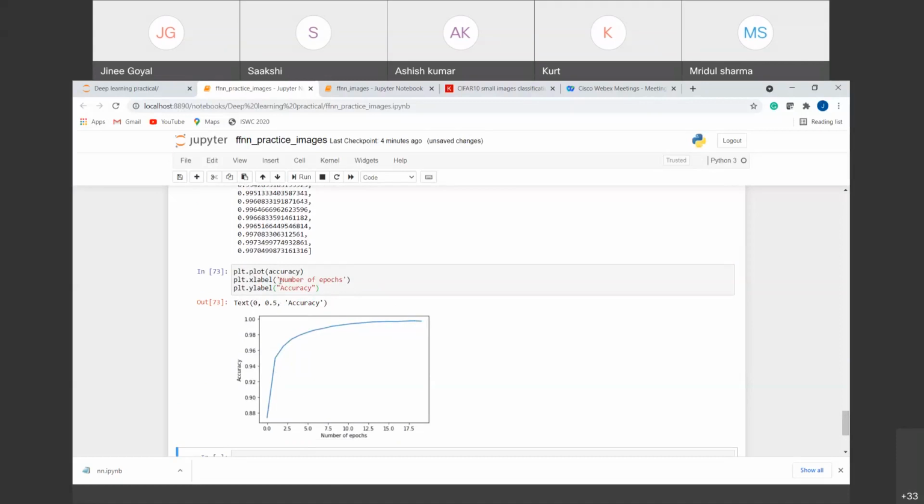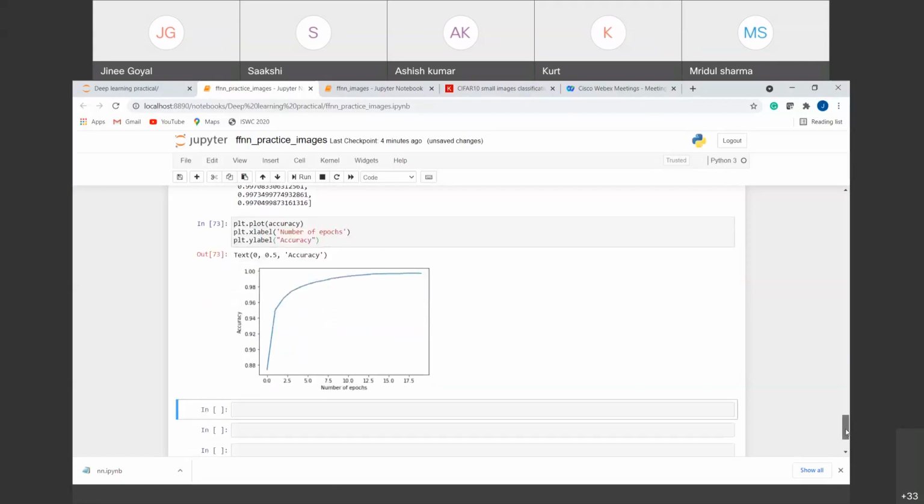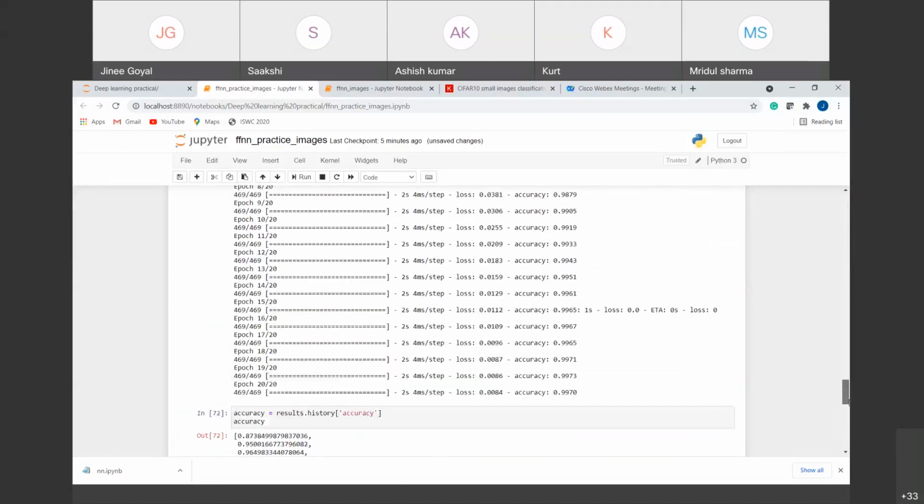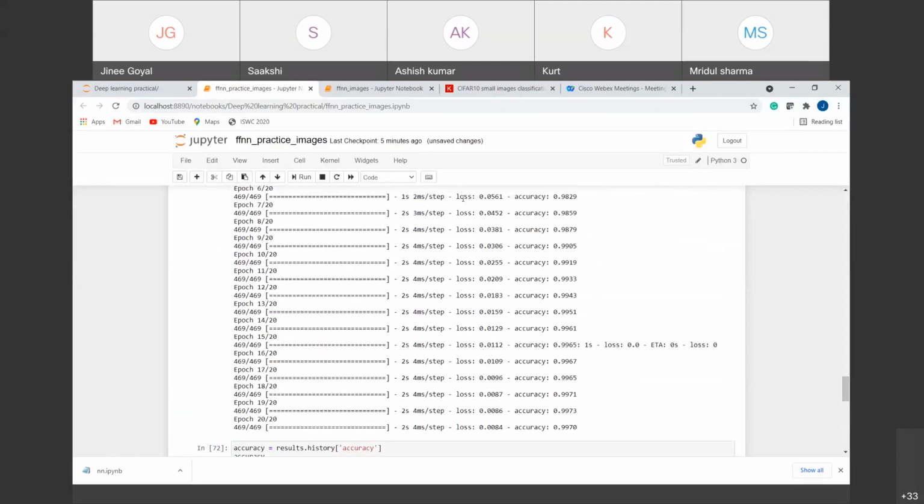You must have seen that I have used single quotes here and double quotes here. You can use either one, it will give you the same answer, right? And similarly, we can calculate the loss also. So loss is equal to results.history, and from there we are getting the value of loss. So how am I getting these values? By training, you can see these variables here, and I'm taking out these variables, right?